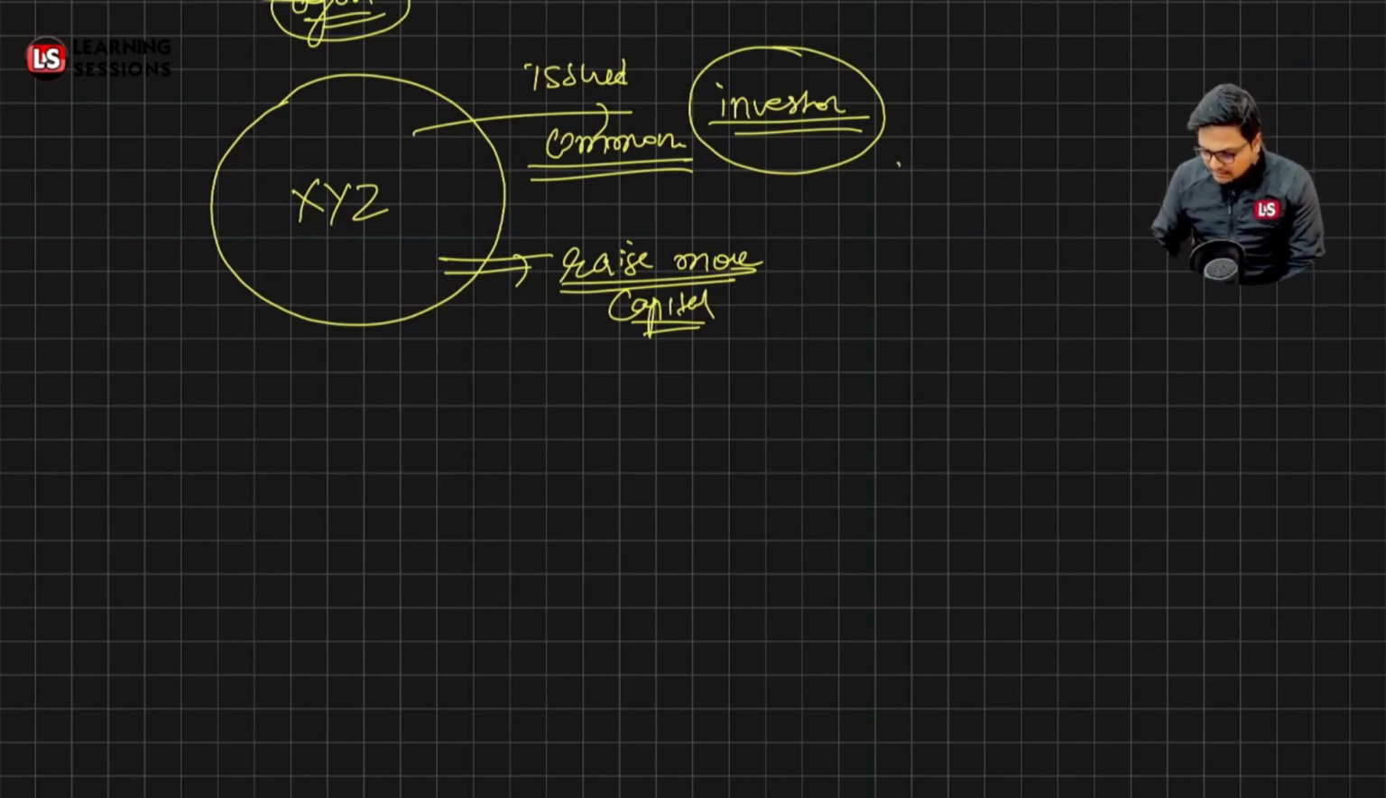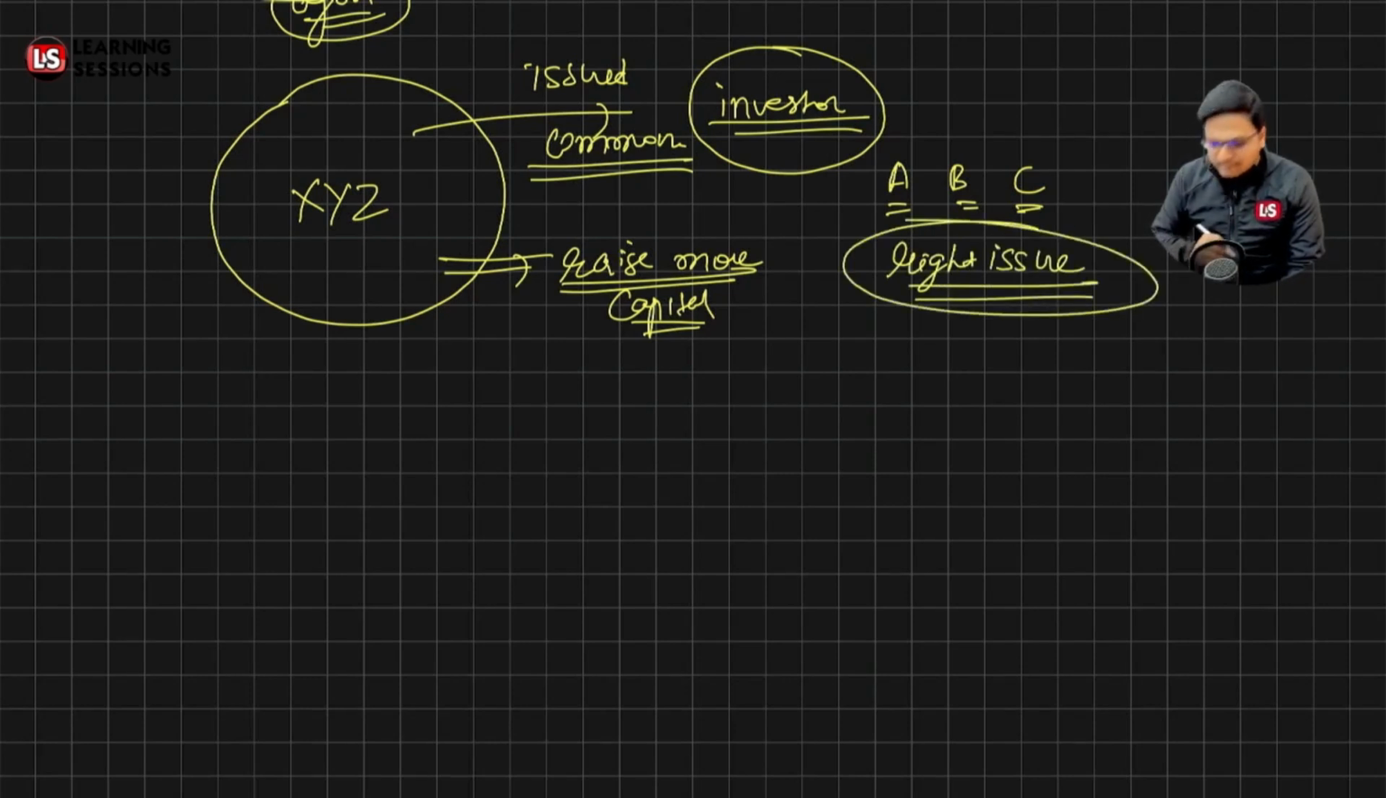Let's take the case that persons A, B, C are the existing investors. In that scenario, they will be given a chance in accordance with the proportion of the shares they are holding, if they want to go for another set of shares. But it will not be an obligation on them. They can go for another set of shares if they want to invest more. That issue is said to be a right issue, because the right is given to the existing shareholders.